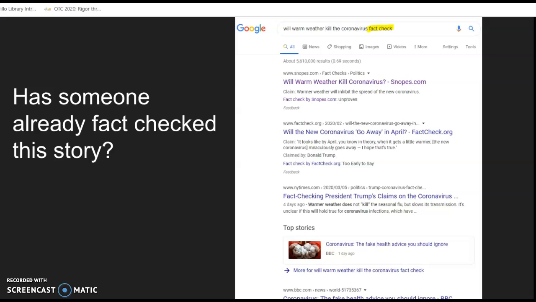One of the first things I do as a librarian is just see if anybody else has fact checked this story. There's a lot of fact checking organizations. So I will just go to Google, type in the story and add the words fact check and see if anybody else has done that work for me. Here you can see about 5 articles come up right off the bat from Snopes, Fact Check, New York Times, BBC, and they've already kind of looked into all those citations, where it came from, and told me a lot about where this story is and what kind of evidence they're using.